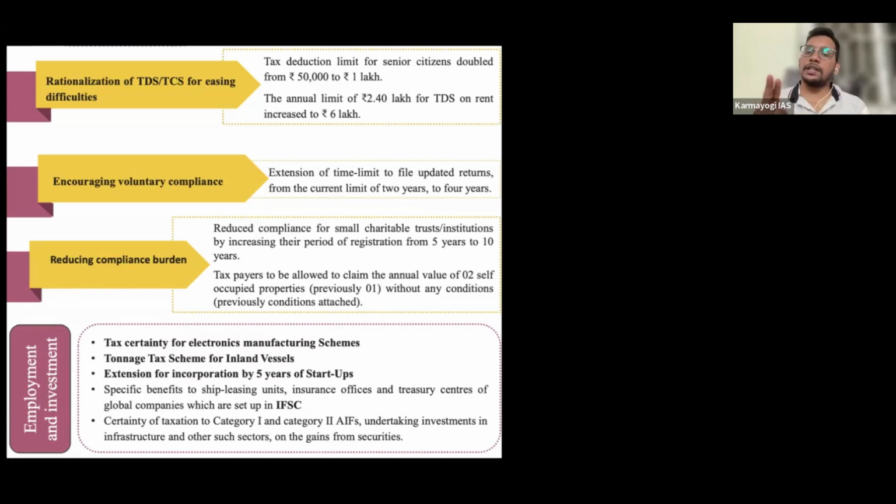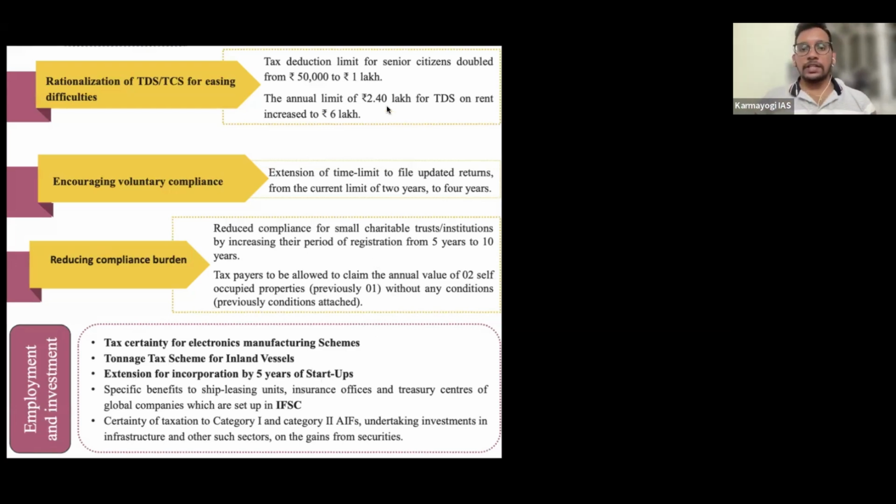That is one reason. The second reason is that the government can get money regularly. The government need not wait until the end of the financial year; it can collect the tax in the beginning itself. So the government is also generating resources from the beginning of every month, right? So this is called TDS.